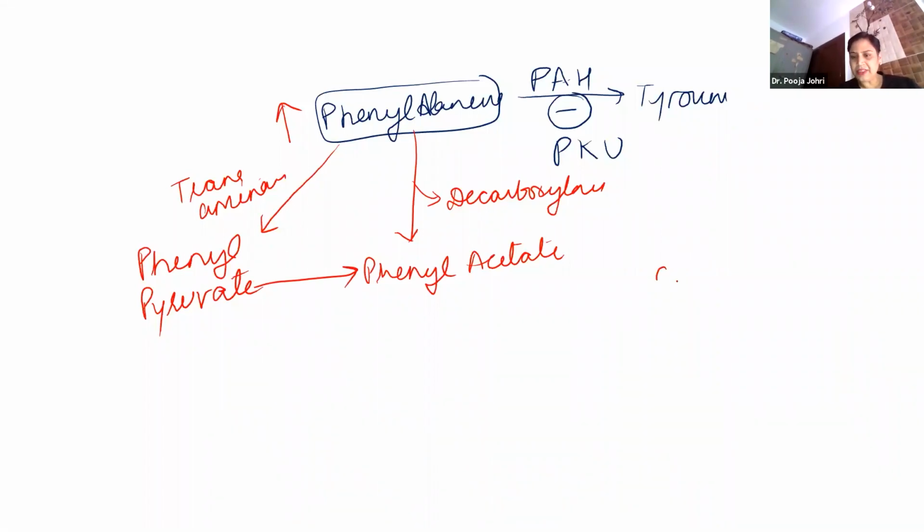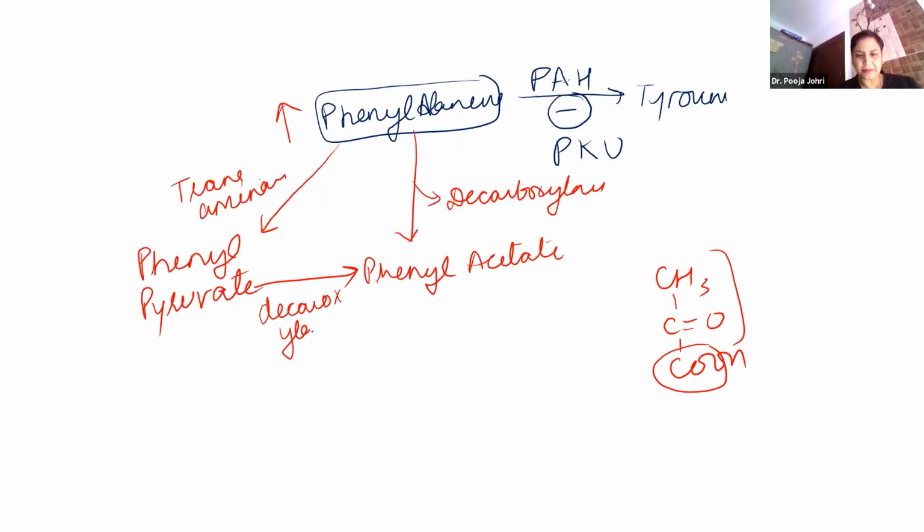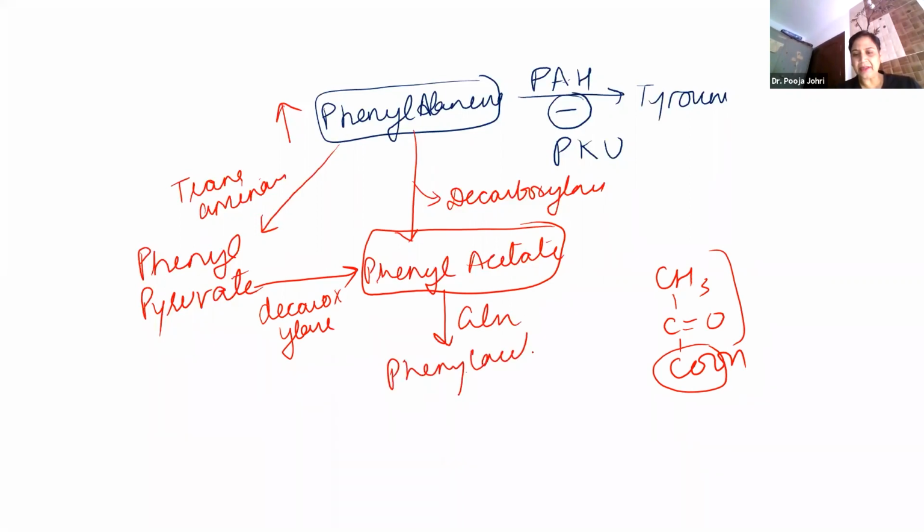How? If we see the structure of pyruvic acid, CH3, C double bond O, COOH, simple decarboxylation will give CH3, COOH, so it will be phenylacetate, by a decarboxylase. Now this phenylacetate combines with glutamine to form phenylacetylglutamine, which is excreted as such.